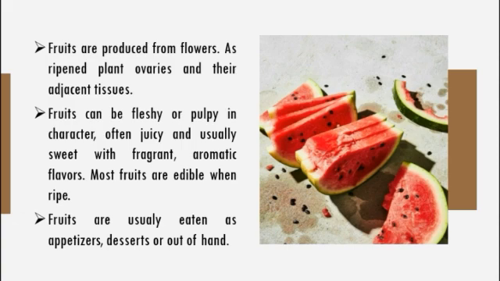Fruits are produced from flowers as ripened plant ovaries and their adjacent tissues. Ovary is a female reproductive structure of a flower that usually develops into the fruit. Pericarp is fruit tissue surrounding the seeds that is derived from the ovary. Ovule is the egg-bearing structure of the flower that develops into a seed.